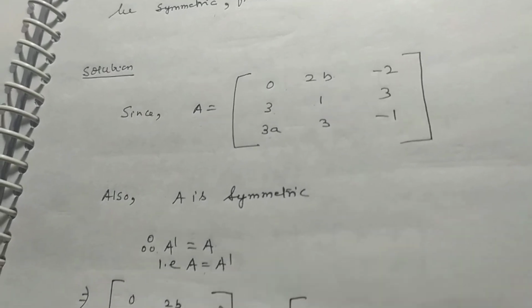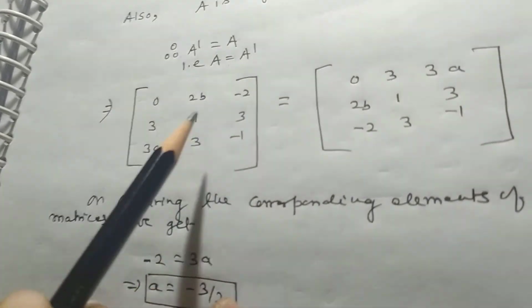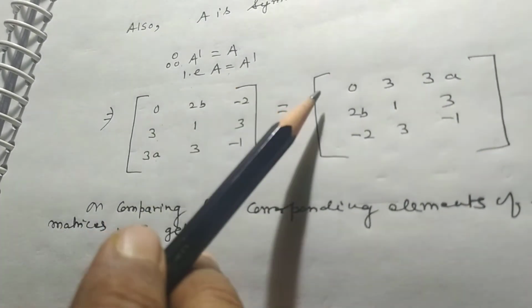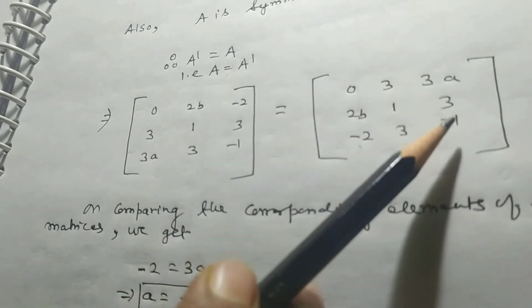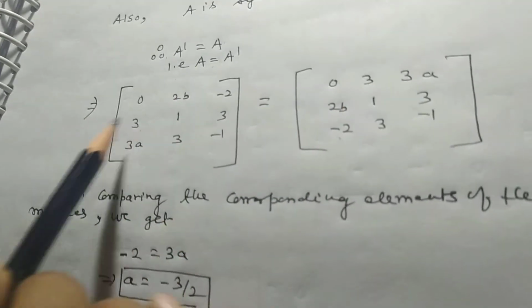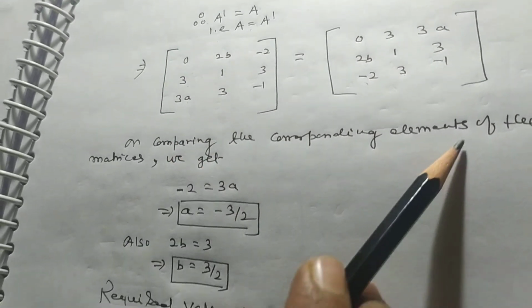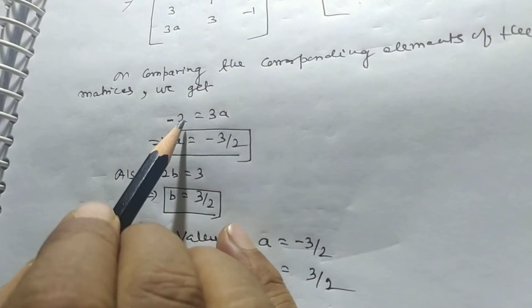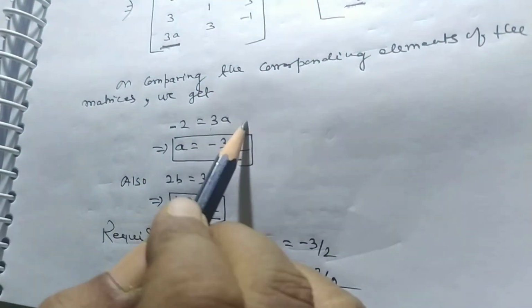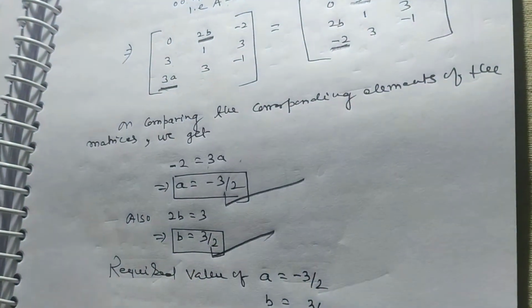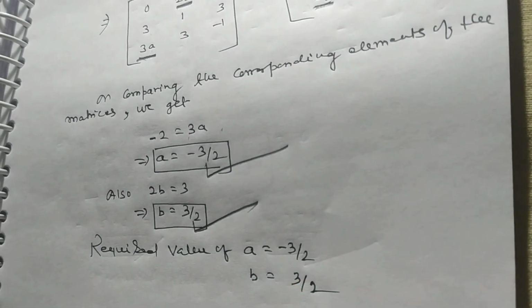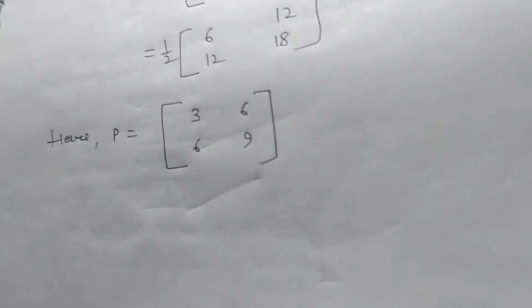A is [0, 2b, -2; 3, 1, 3; 3a, 3, -1], and its transpose is [0, 3, 3a; 2b, 1, 3; -2, 3, -1]. Both matrices are equal. So on comparing the corresponding elements of the matrices, we get minus 2 is equal to 3a, so a is equal to minus 3 by 2. And 2b is equal to 3, so b is equal to 3 by 2. So the required values are a equal to minus 3 by 2 and b equal to 3 by 2.